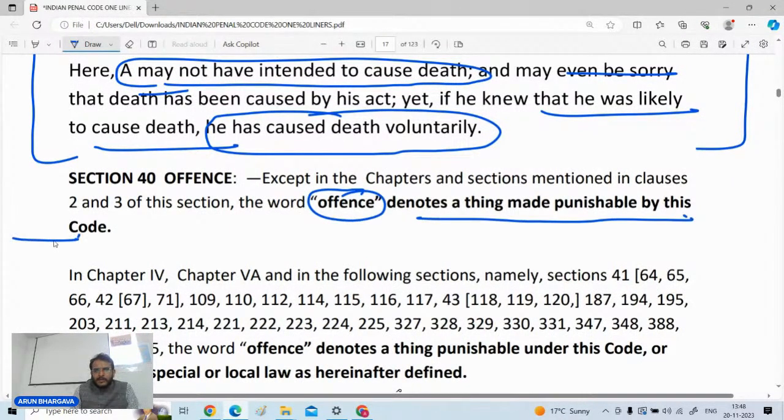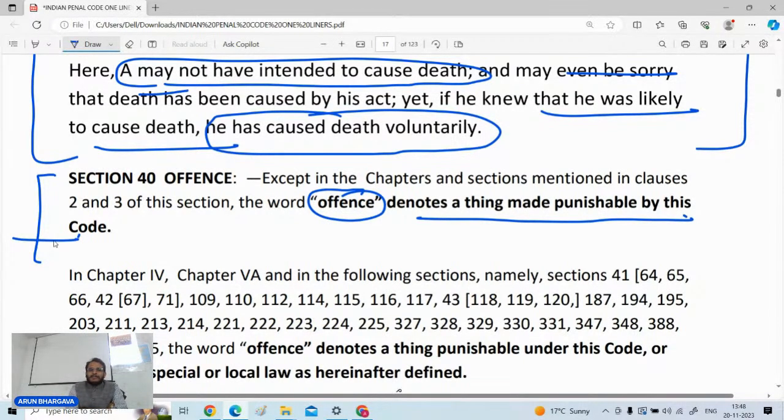But now from here, I will be asking you one question: in IPC, which provision is stating about something which is not an offense? What is that thing which is defined, but we cannot consider it an offense? Any one of you who can give me the answer to this? Yes, everyone.